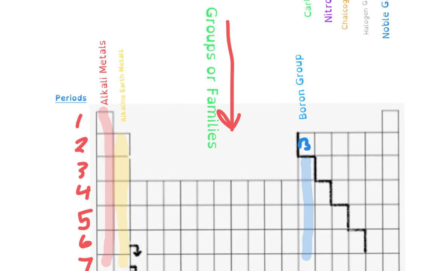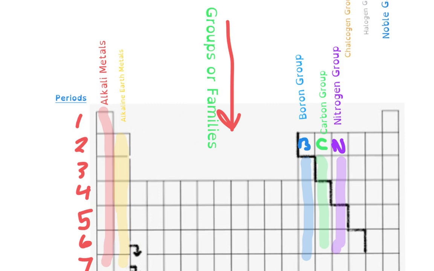Okay, our next one is called the carbon group. And our carbon group is right next to the boron group, okay? We actually have carbon as the first element, but then once again, that also includes all the elements up and down. So our next group right next to the carbon group is our nitrogen group. And yes, what element is the very first one in the nitrogen group? That would be your nitrogen, your N. But then, yes, that also runs up and down the whole family and group.